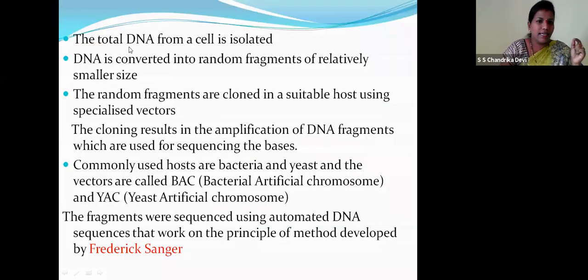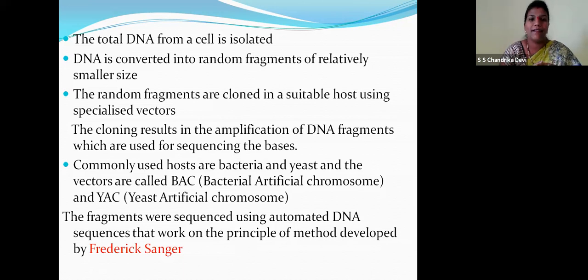So first the total DNA from the cell is isolated, children. So the DNA is converted into random fragments of relatively small size. Random, children. Random means they'll just cut anywhere. See, sequence-specific means they'll cut at one particular point. So the random fragments are broken.